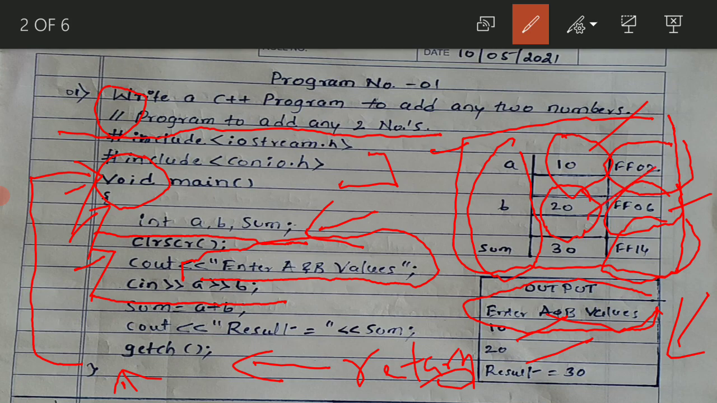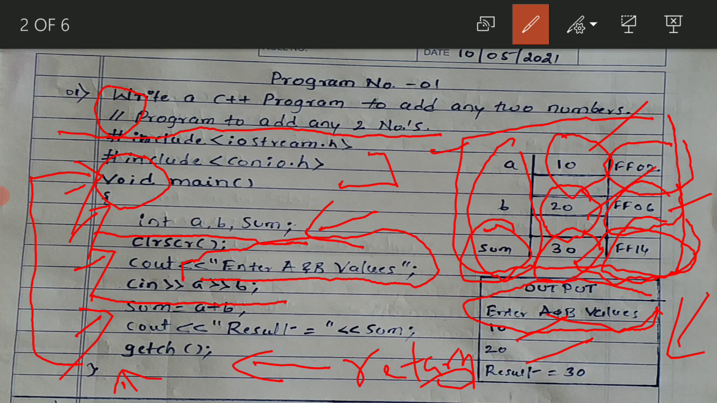B value is 20. Then a plus b, it is going to result how much? 30. And this result of 30, where is it stored? It is stored here in the sum. See this variable. Its result is how much now? 30. And in which location is it stored? It is stored in the FF14.